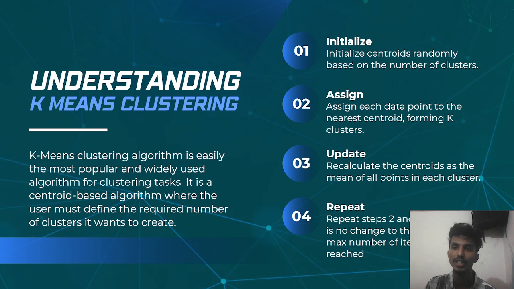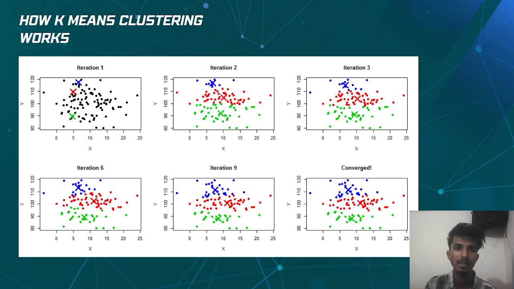Then we assign each data point to the cluster that has the nearest centroid, and then we update the centroids as the mean of all points in each cluster. And finally, we will repeat the assign and update steps until there is no change to the centroids or a predefined maximum number of iterations is reached. This picture demonstrates how K-means clustering works.